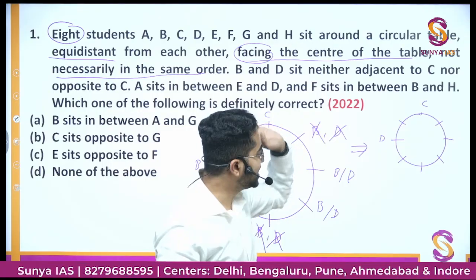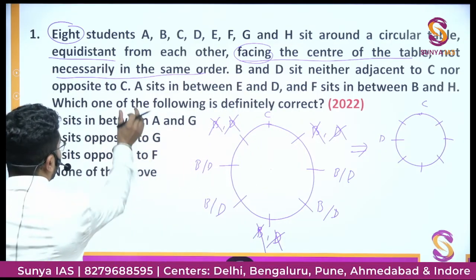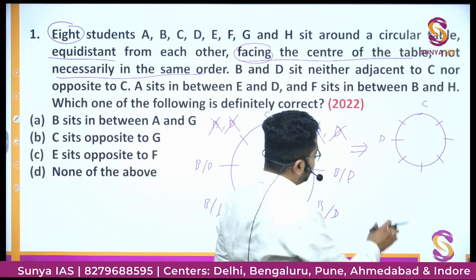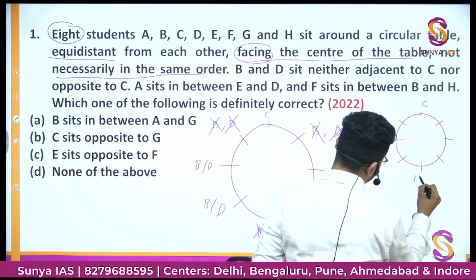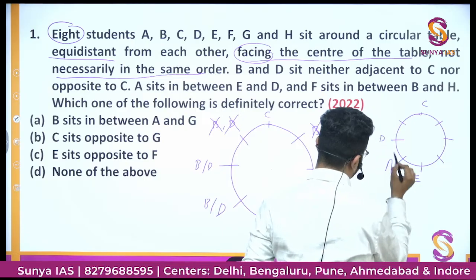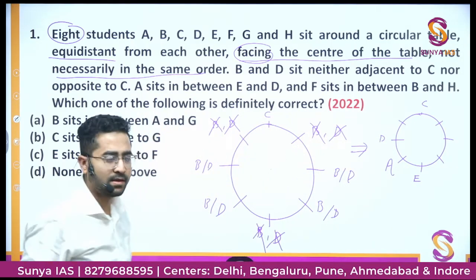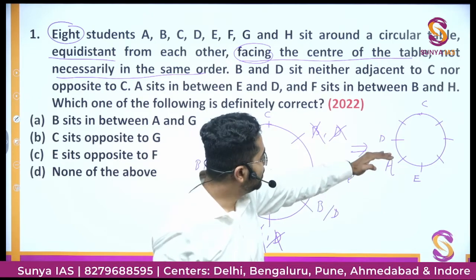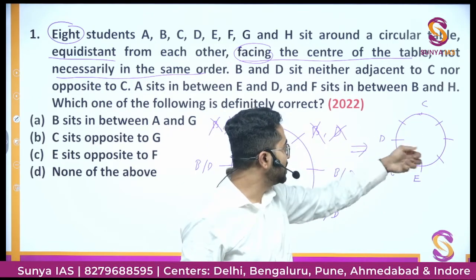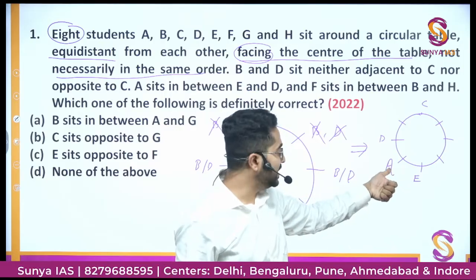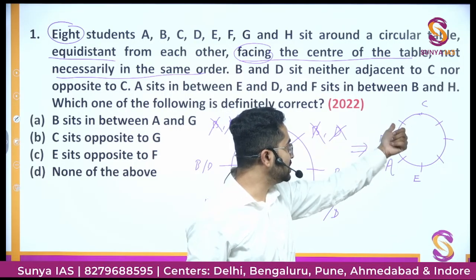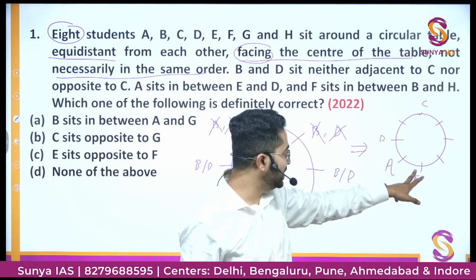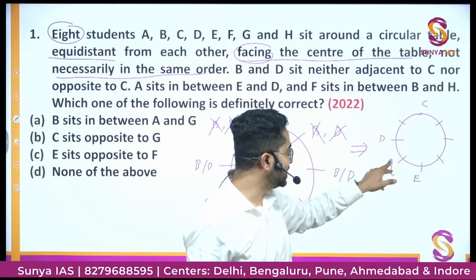Let's say D is sitting here. Then it is saying A sits in between E and D. So if D is sitting here, between D and E, there would be A. Right? If D is sitting here, then definitely E must have to sit here. Why? Because it cannot sit here, C. And between D and E, there must be A. So E cannot be here because there is already C. So the only possibility for E would be here if D is here. And between D and E, there is A. ठीक है.